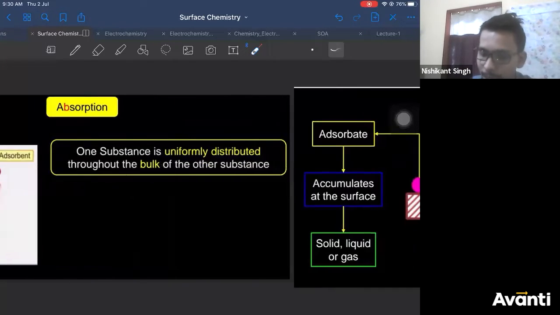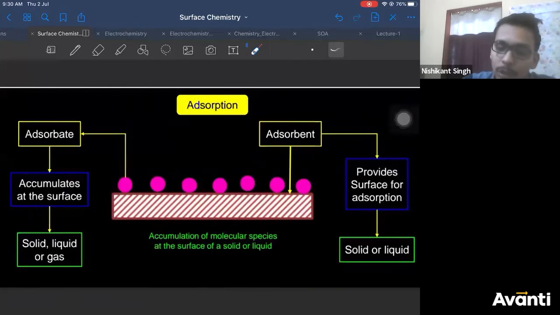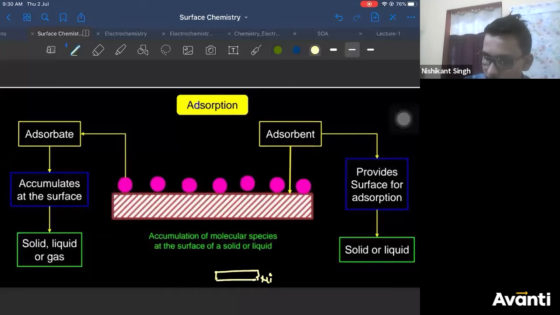Let us take what adsorption is. If I give you the example of adsorption, you have already studied it in organic chemistry. If you take a nickel surface and adsorb hydrogen gas on it, will the hydrogen gas go inside the nickel?